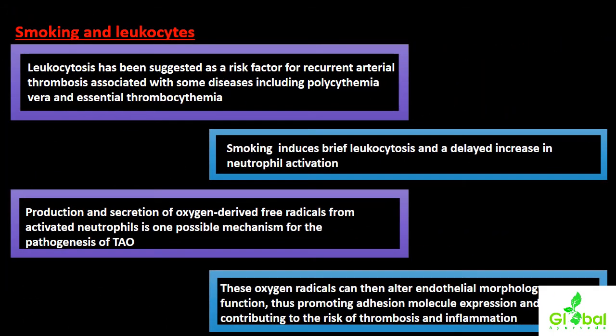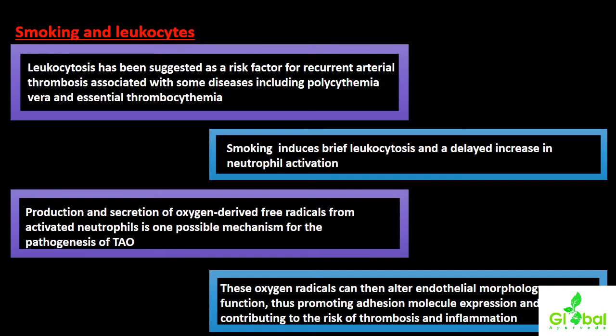And adverse effects on leukocytes, the second promoting component. Leukocytosis has been suggested as a risk factor for recurrent arterial thrombosis associated with some diseases, including polycythemia vera and essential thrombocythemia. So, two clinical conditions we will discuss here, polycythemia vera and essential thrombocythemia, with respect to leukocytosis. Smoking induces brief leukocytosis and a delayed increase in neutrophil activation, and thereby it will cause production and secretion of oxygen-derived free radicals from activated neutrophils, one possible mechanism for the pathogenesis of TAO.